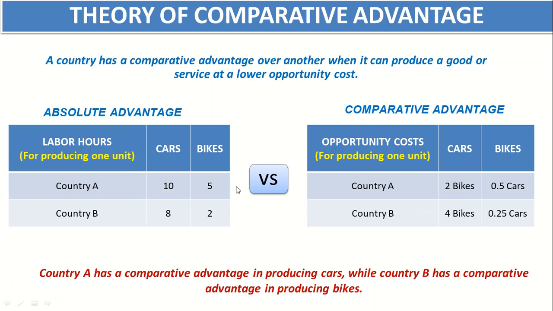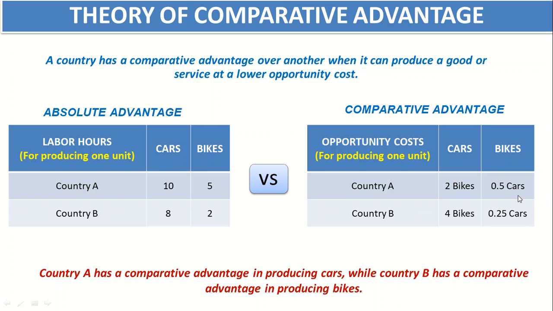So the country producing 1 unit of a bike in 5 labor hours, and for these 5 hours country A can produce 0.5 cars. How will we get 0.5? 5 divided by 10. First we had 10 divided by 5, and now we will get 5 divided by 10, 0.5 car.